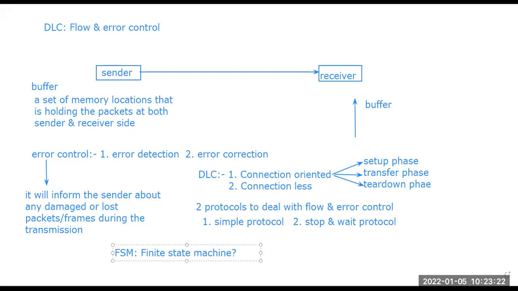So the concept of the data link layer or the part of this DLC is related to the FSM, the finite state machine. The protocol is something like that finite state machine. In an FSM there is a finite number of states, something like state 1, state 2. And this machine is always in one of the states until an event occurs.